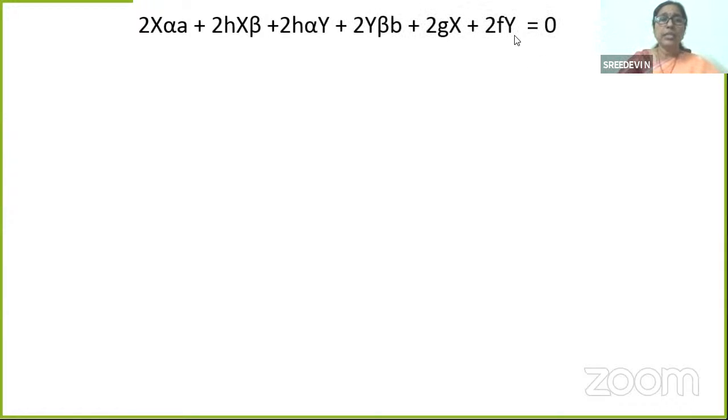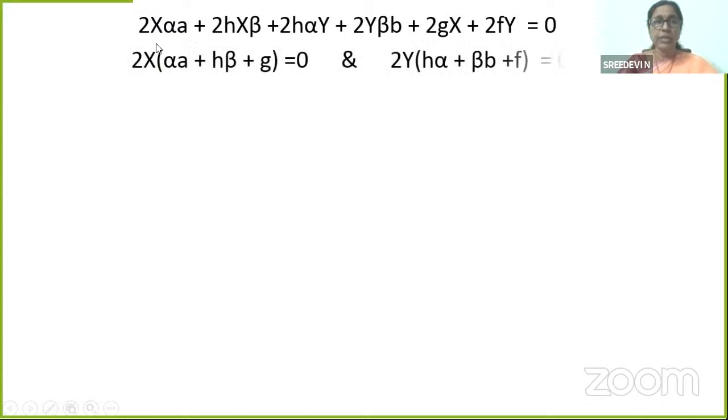Now, if you look at this, you have 2x in three terms, 2x here, 2x here, 2x here. Can I take 2x common? Yes, I can take 2x common in these three terms. In the other terms, I can take 2y. In order to remove them, I have to equate them to 0.